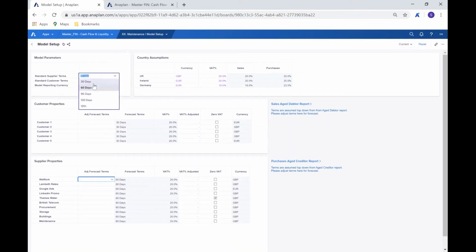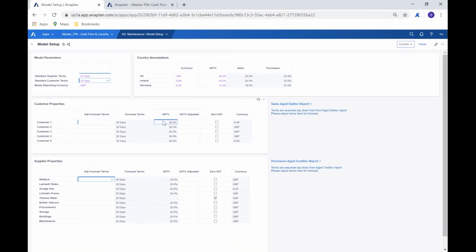Similarly, in terms of the customer terms, we have the same kind of setting here. So for the choices that we make in terms of the days for the terms, that of course will flow through to the customer. So the 30 days that we're seeing are flowing through to each of the customers, and then within each of those customers, we can of course make any adjustments that we wanted to make to that individual customer.